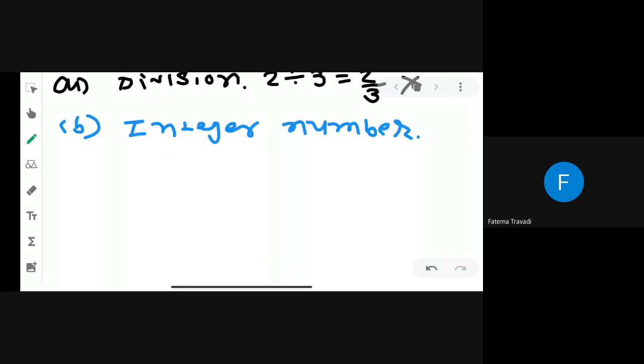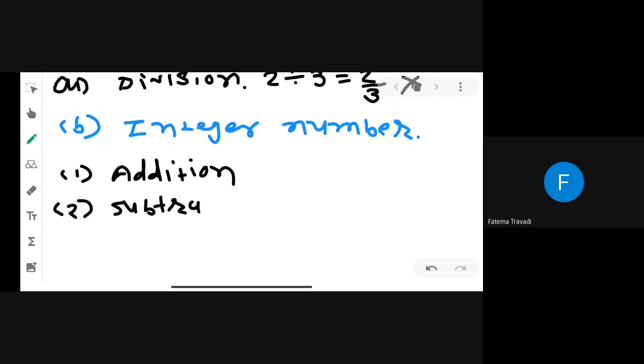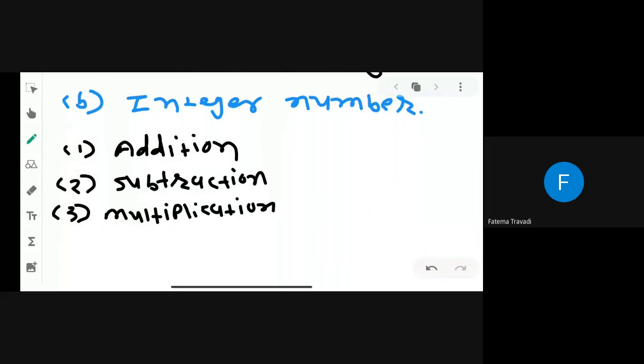Integer number. We have to do these four different mathematical operations and check whether it is closure or not, right? So again I am writing here: addition, subtraction, multiplication, and division. Again we are doing these four operations.